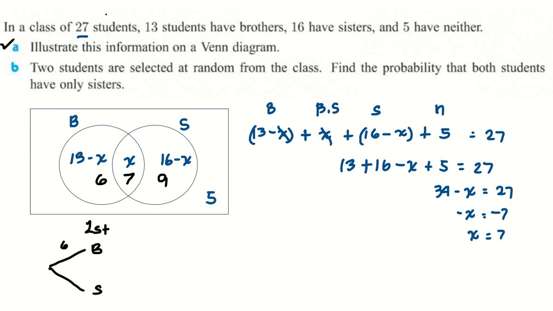Okay, wait. Two students are selected at random from the class. Find the probability that both students have only sisters. So this should be the branch we're dealing with, not this one. Have only sisters. The probability of getting a student who has only sisters is 9 over 27.